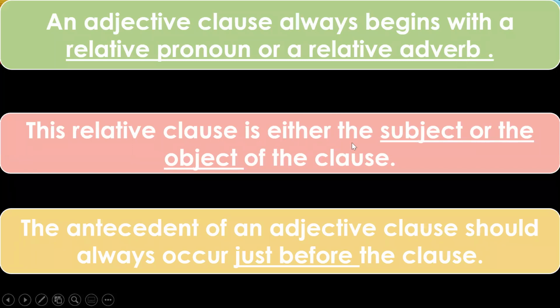This relative word can also be the subject or the object of the clause. The antecedent of an adjective clause should always occur just before the clause. I told you the noun or the antecedent the clause is describing will always be just before the clause begins. So you can identify that this is the antecedent, and therefore it is describing this antecedent, and it is an adjective clause.